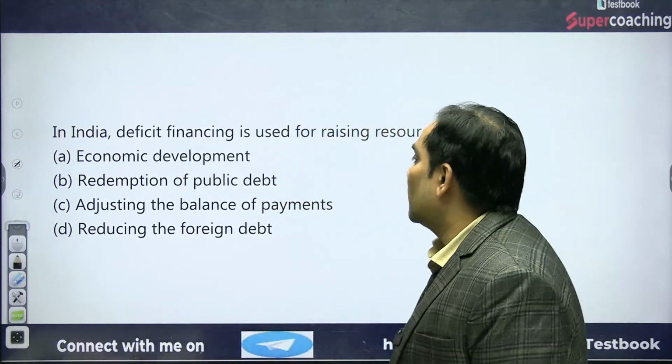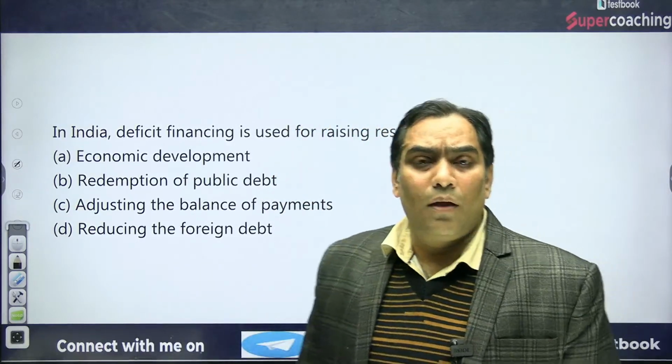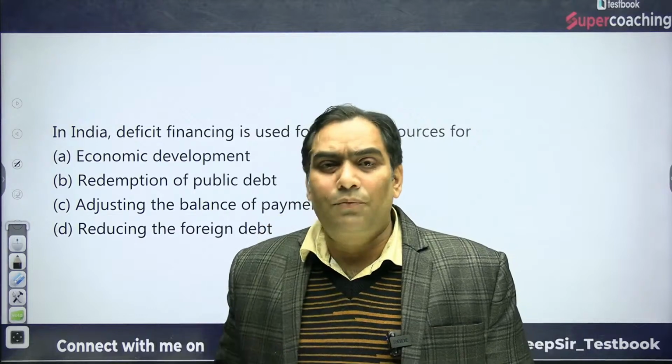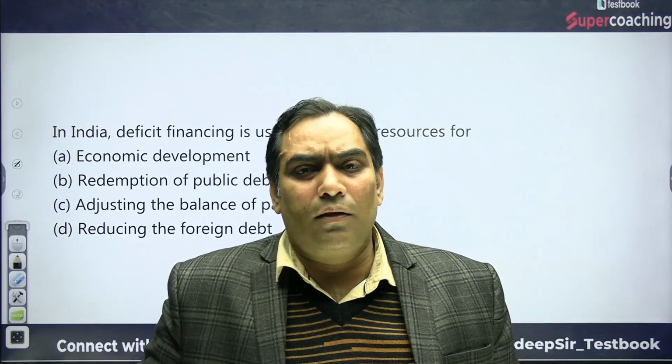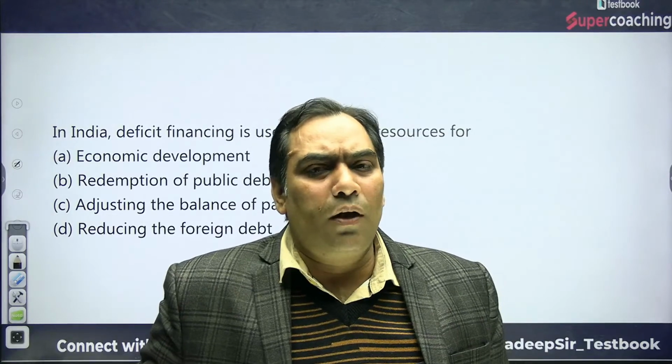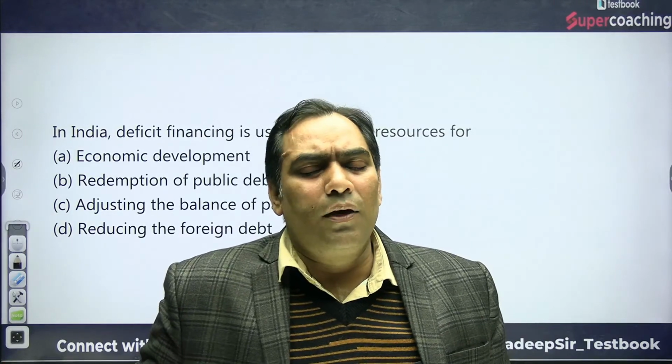That is known as deficit financing. It was expected that once the quarter was completed, the government would return the funds, but they never used to return them. That's why RBI had to print the money. That was known as deficit financing.